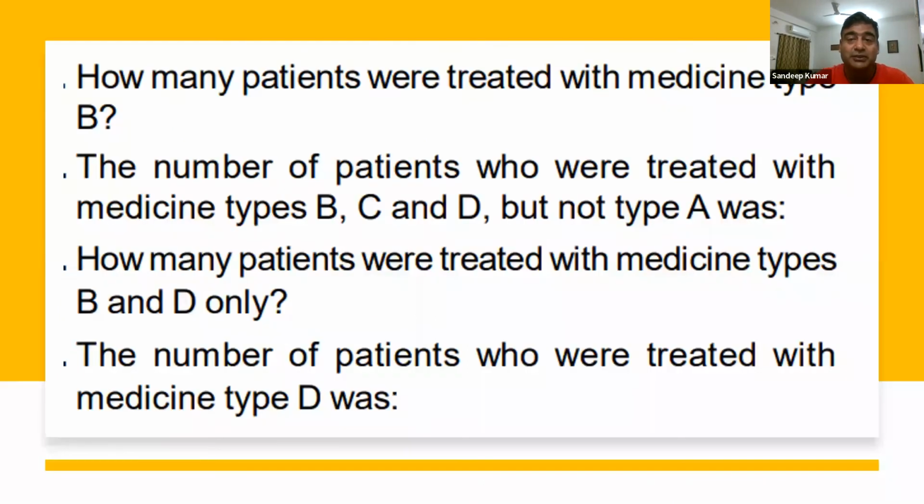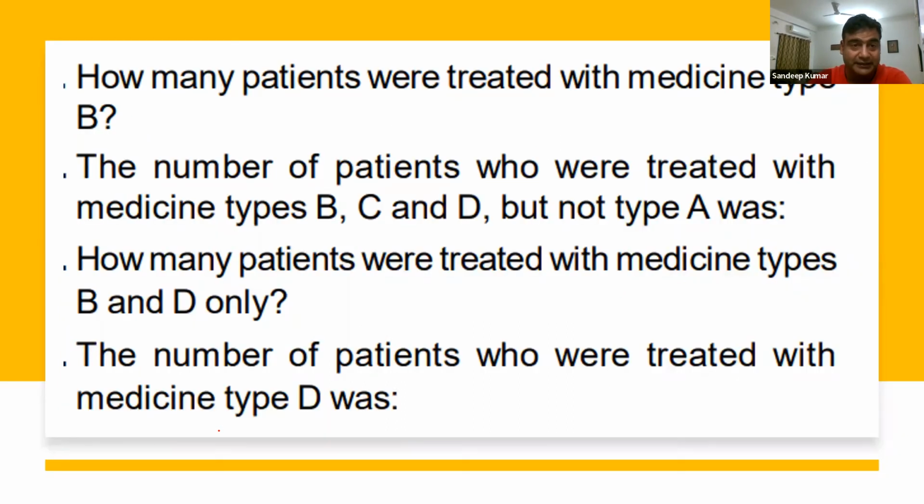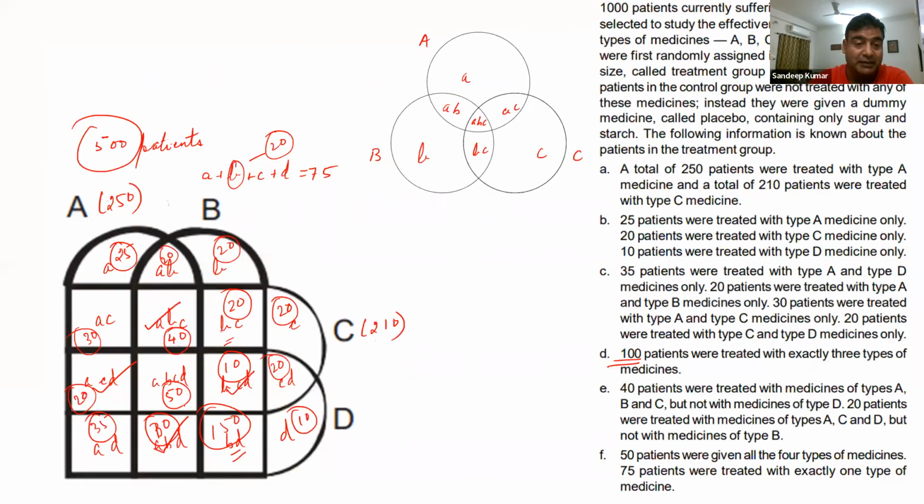Okay, how many patients were treated with medicine type B? So we just need to add all the boxes that are under B. So we say 30 plus 50 is 80, 80 plus 40 is 120, 140, 160, 180, 190, plus 150 is 340. So 340 patients were treated with medicine type B. Perfect. Let's look at the next question. The number of patients who were treated with medicine type BCD but not with type A. Where do we have BCD written? Here. The answer is straight away 10.